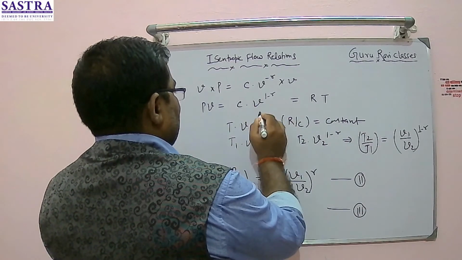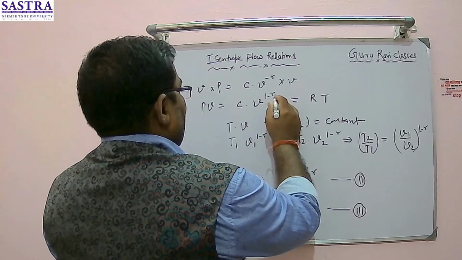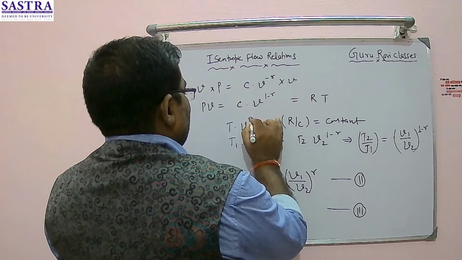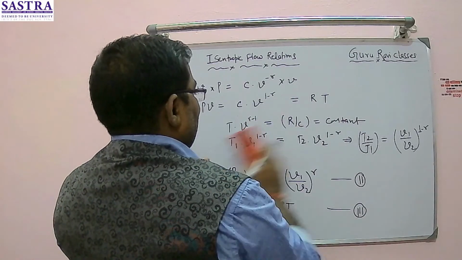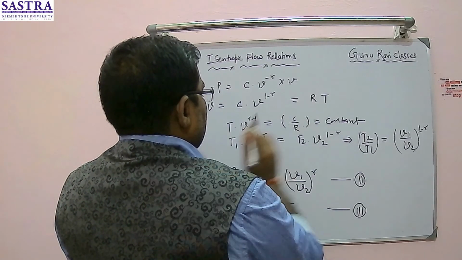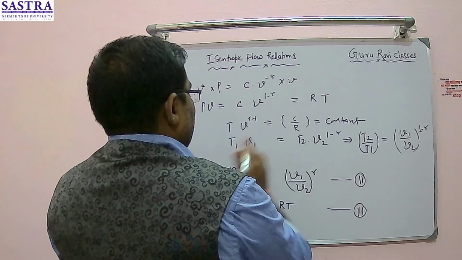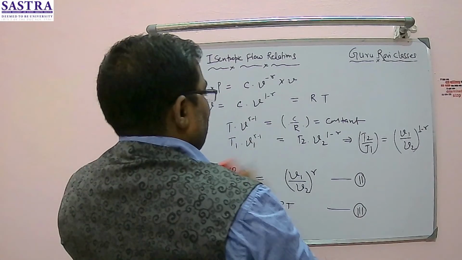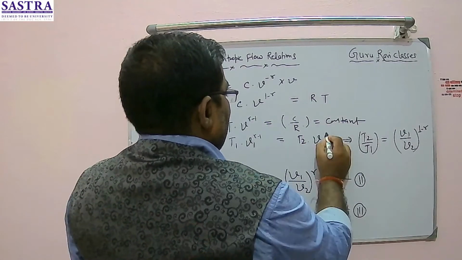Sorry guys. So this is now 1 minus gamma, this becomes gamma minus 1, and this term will be C by R. So this complete term got changed, minus gamma minus 1, and here again gamma minus 1.